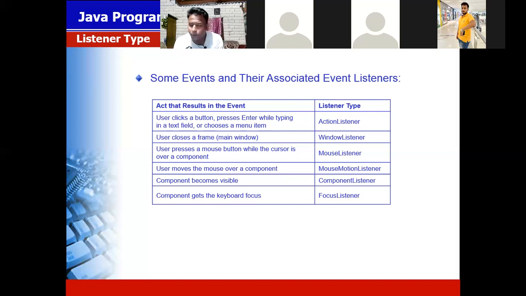When a component gets keyboard focus, it is called the focus listener. Sometimes you have sign up, sign in, but when you open that application, the sign up button is highlighted. When you press the enter key, sign up happens. Like yes or no, so always yes is highlighted. So knowingly or unknowingly, if you press enter, then yes happens. Or sometimes no is highlighted. So when you press enter, then it is cancelled.